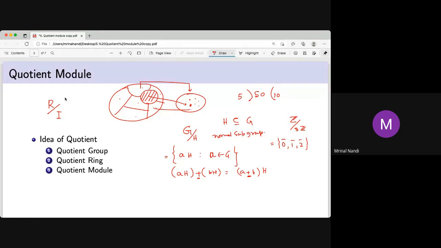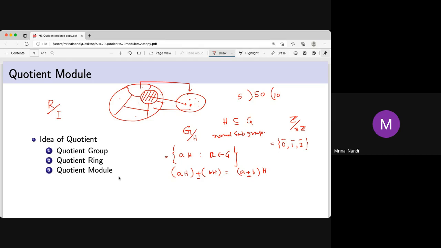Because the commutative ring means commutative in the sense of the multiplication, the second operation. Now if I is a subring, that means a subgroup. Again, there is some problem like a normal subgroup thing, so you need I as an ideal. Otherwise, you can't make R mod I. You can make R mod I as a group, but you can't make it a ring, because you can't define the second operation. So in that case, you need I as an ideal.